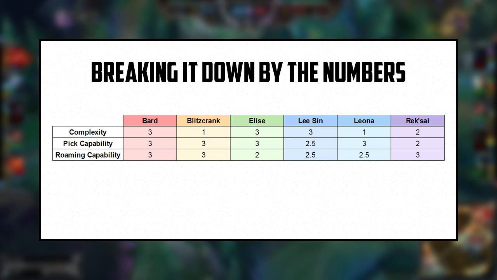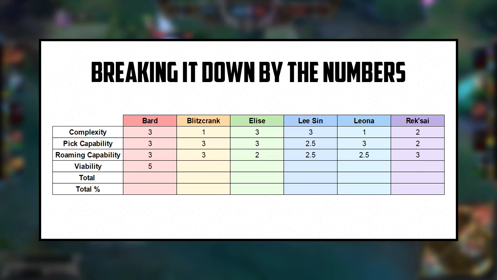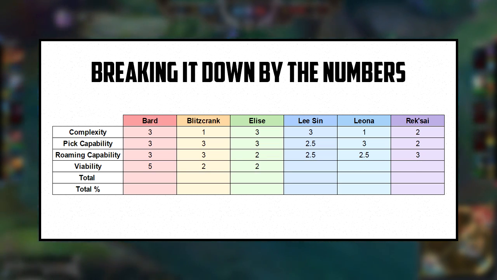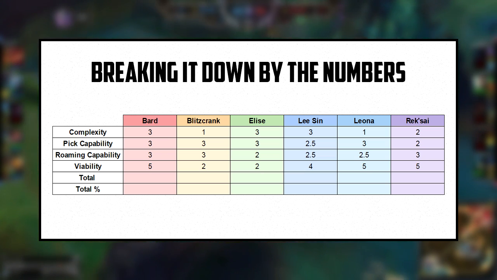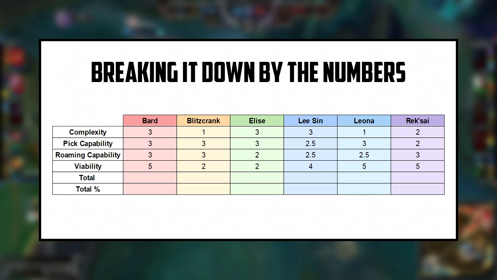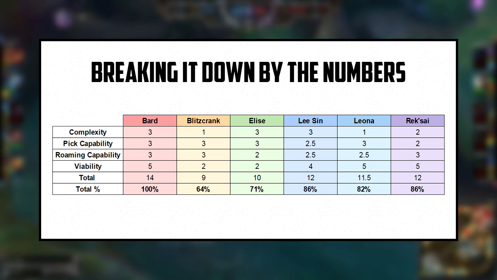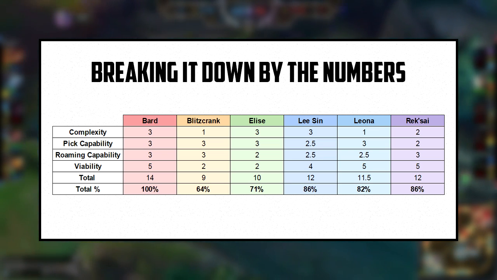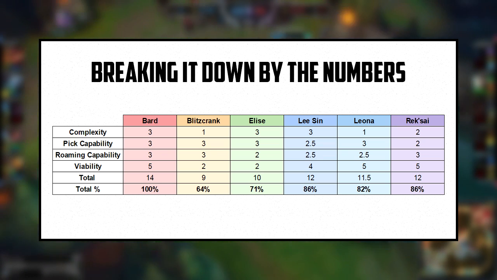Now let's add a fourth factor and give it a higher weight value of 5, viability. Bard is a 5, Blitzcrank is a 2, Elise a 2, Lee Sin a 4, Leona a 5, and Rek'Sai a 5. If viability isn't important to you, then you can ignore this part or give it less weight, but for me personally, I would rather play viable champions if I have the choice. So after we total everything up and assign percent values, we find that Bard is a huge frontrunner with Lee Sin and Rek'Sai falling behind, Leona just behind them, and Elise and Blitzcrank trailing in the back.